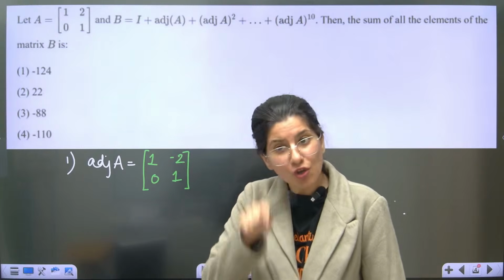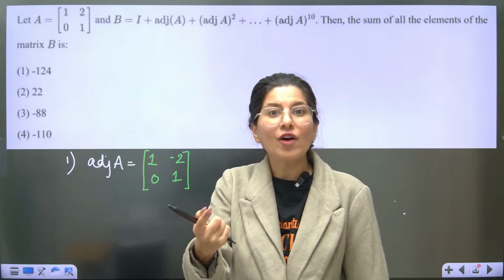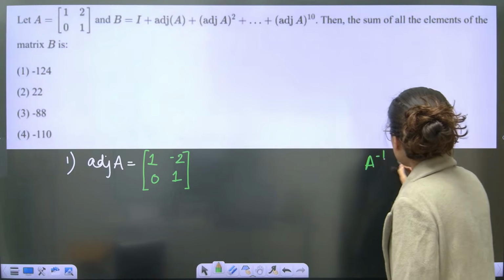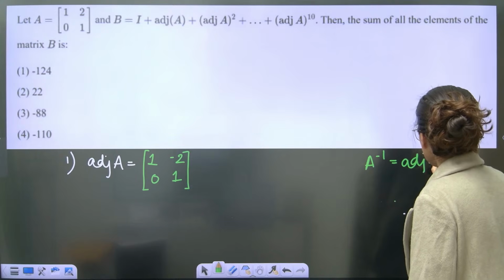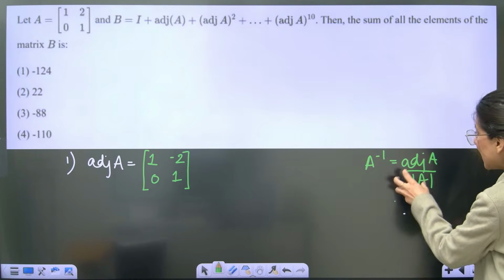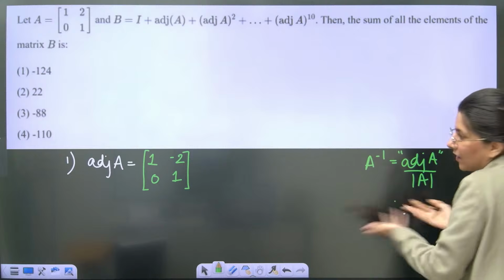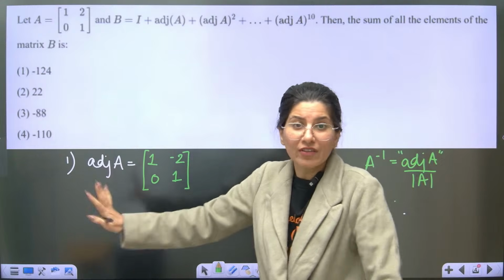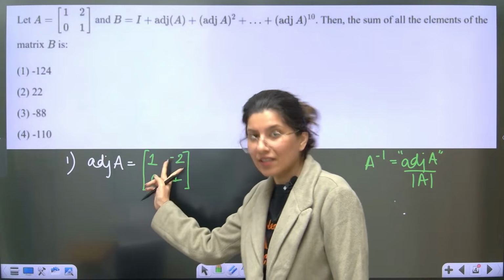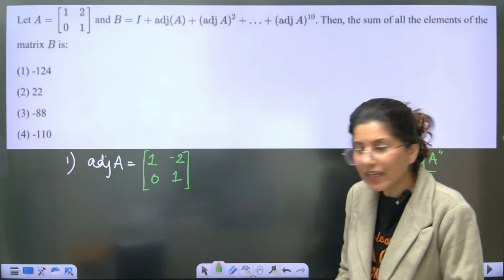I have made a short also on this channel, a technique to find inverse of a matrix. A inverse is nothing but adjoint of A upon determinant A. So I have told you how to find A inverse. In that, adjoint of A is this technique, and determinant A you can find. But now we are not here to find inverse, only adjoint. So it's just interchange diagonal and reverse the sign of non-diagonal. This is your adjoint of A.